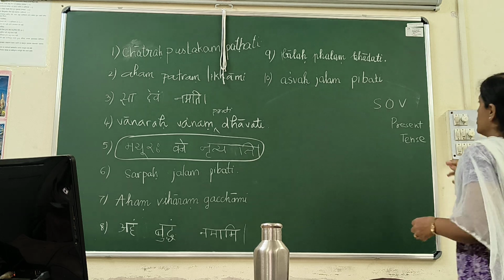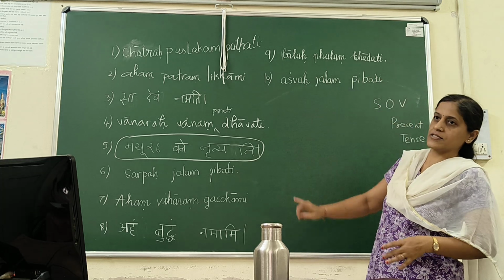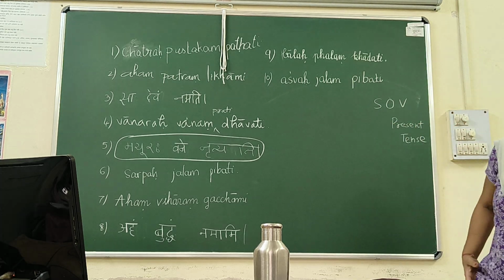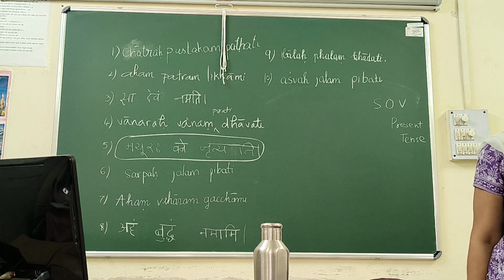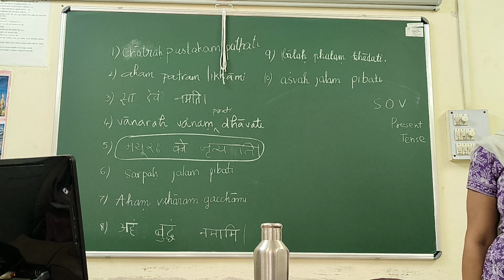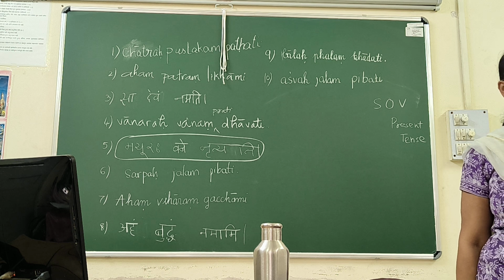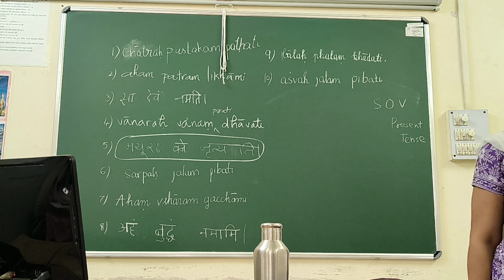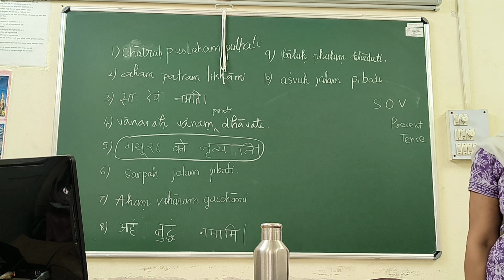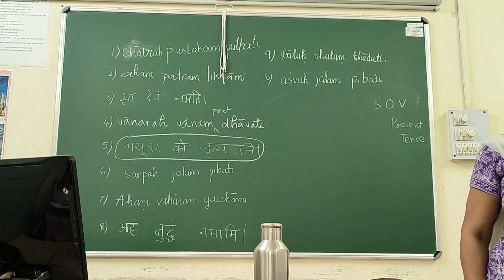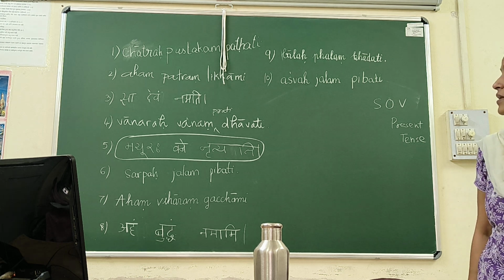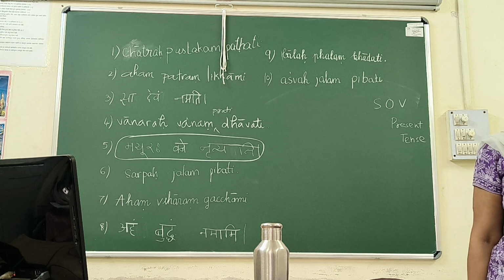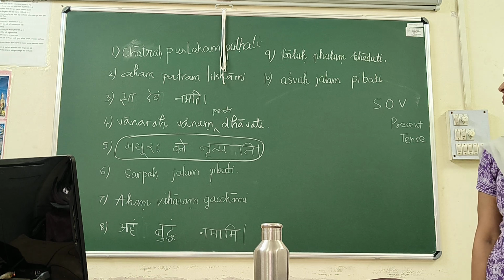Now, can you tell me the verb of each sentence? The first sentence? Pathati is in third person singular. Why is it third person singular? Because the subject is Chhatraha, which is third person singular. Chhatraha can't be used in first and second person. That's the reason. Second one, Likhami. Because of aham, it is first person singular.